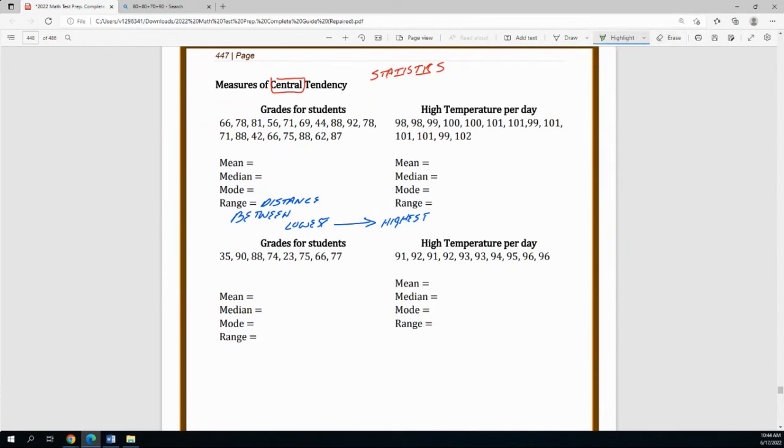So let's use that same data set and see if we can find that highest number. Go ahead and glance around. I see a 92. I think that would be my highest one. Do y'all see a lowest one up there? Let's see, I see a 56, a 44. Is it 44? Oh, I see a 42. Okay. I think 42 is actually going to be the lowest number. So we have our two numbers. Our highest number was 92. Our lowest number was 42. And we're going to find that distance between those two.